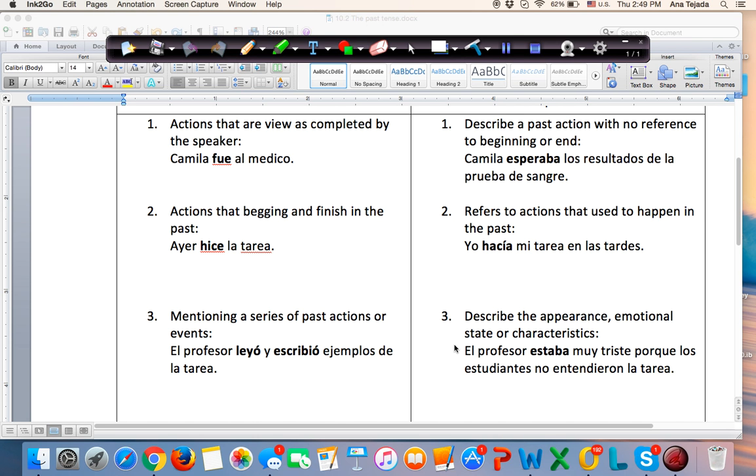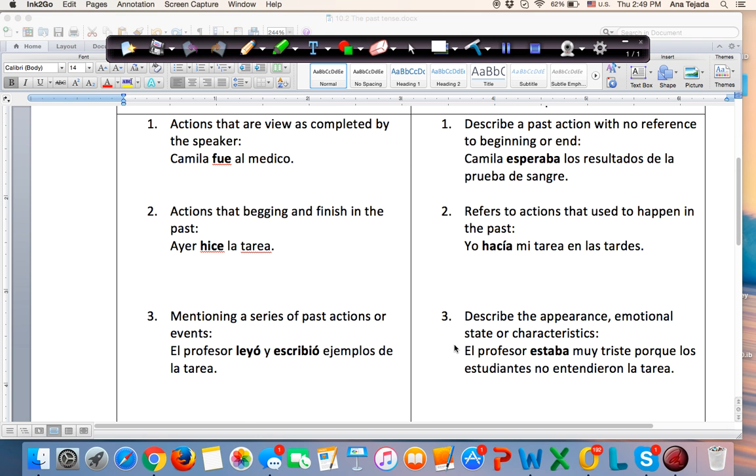Regla número 3 del imperfecto. Describe the appearance, emotional state, or characteristics. So remember we talked about stating backgrounds. When we want to mention how something looked, how someone looked, what their emotional or mental state was, what their age was, or what time it was.